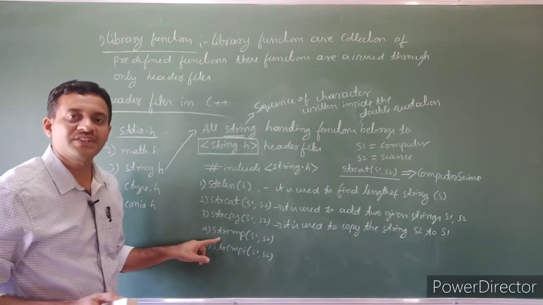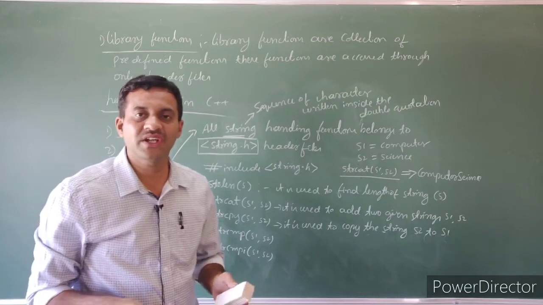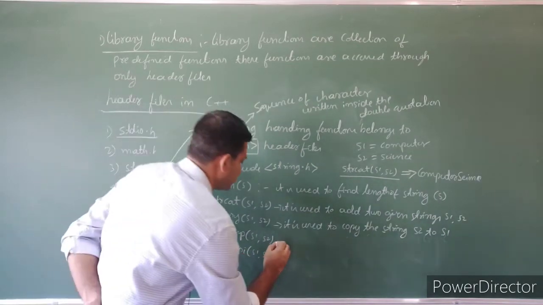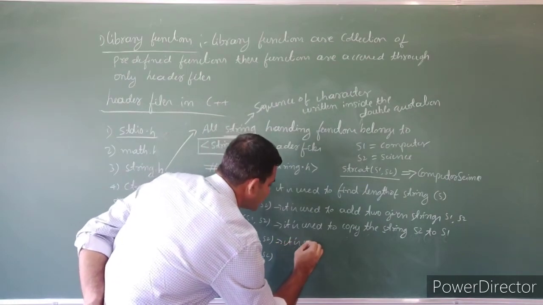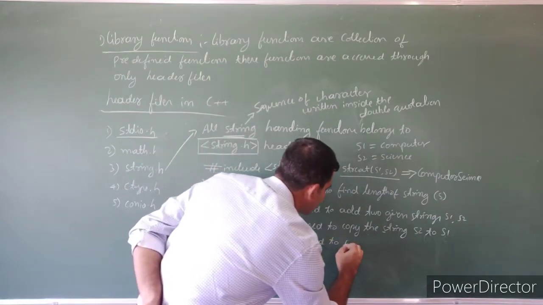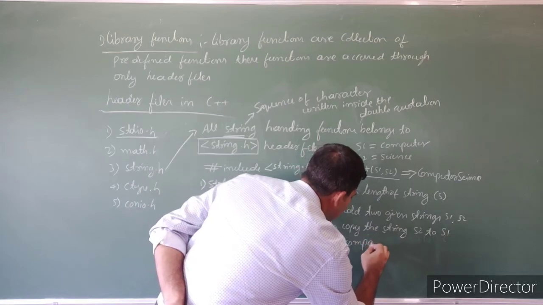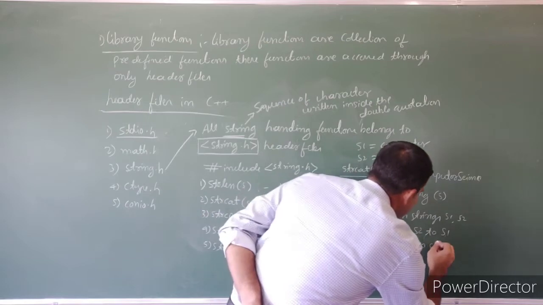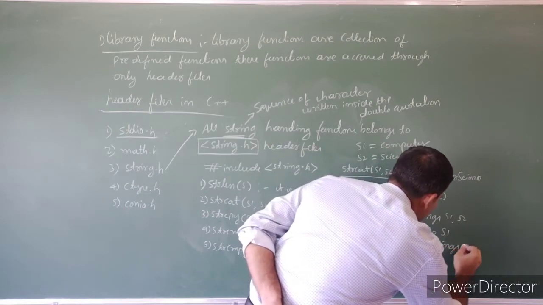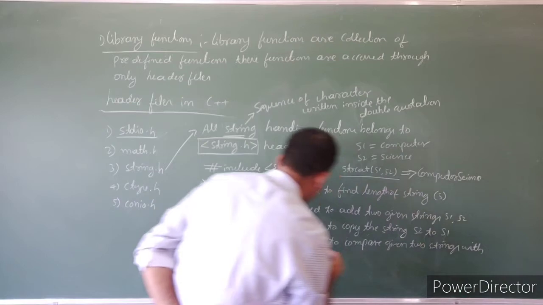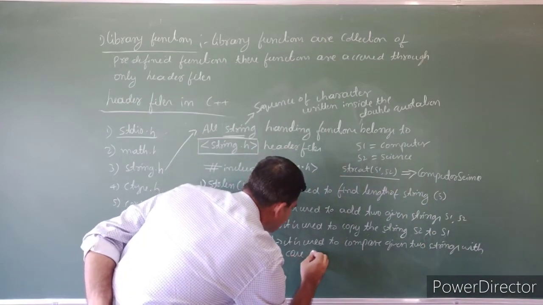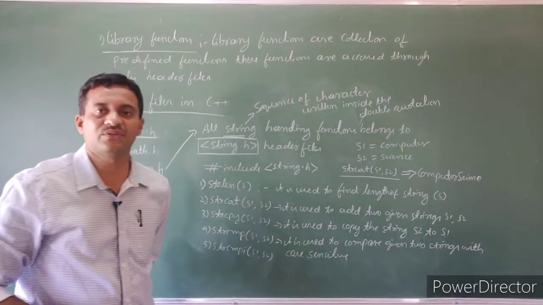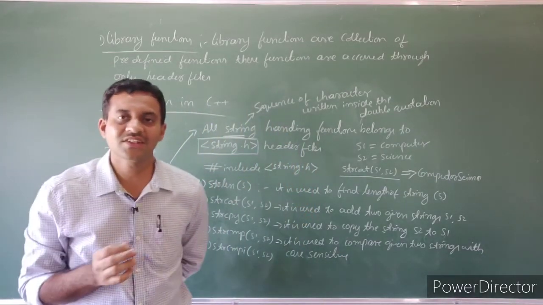Next one is strcmp. Here cmp stands for comparison, string compare. It is used to compare the given two strings with case sensitivity. Here the comparison is case sensitive.